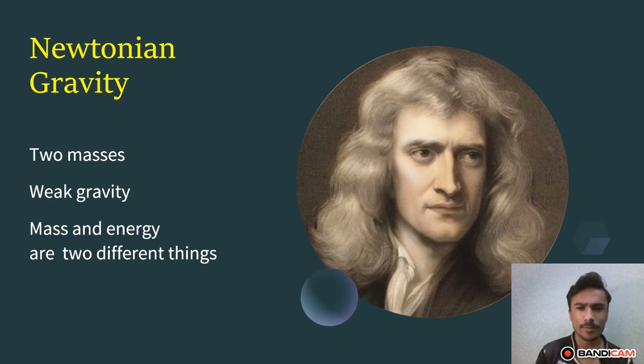William Herschel discovered the planet Uranus by accident. Now we applied Newtonian gravity to trace the objects in our solar system. We applied it to Uranus, and we saw that it was showing some deviation, and astronomers became confused about where this deviation was coming from.